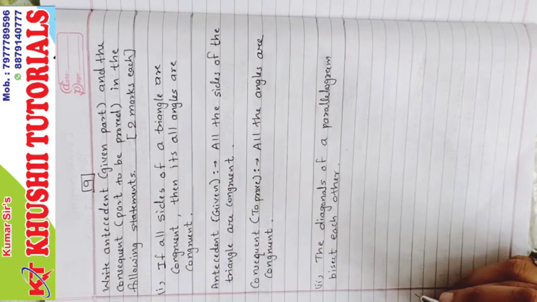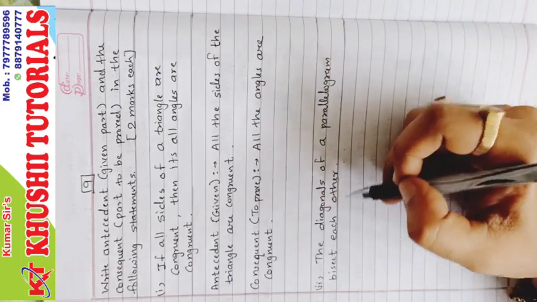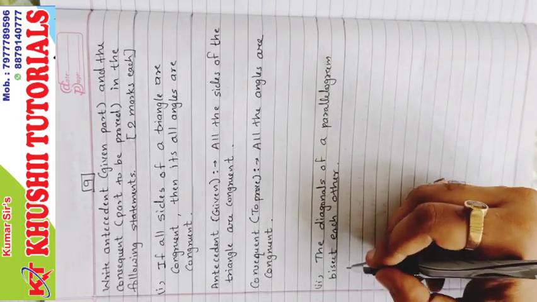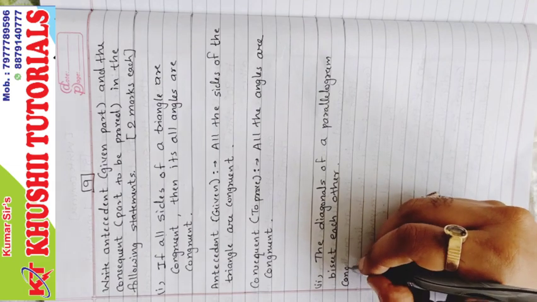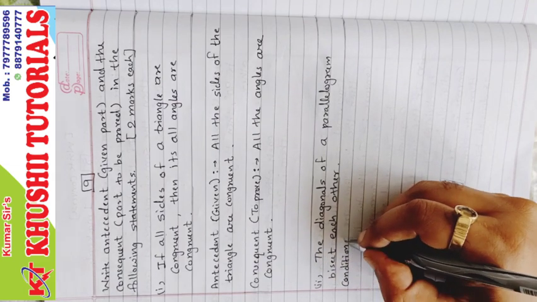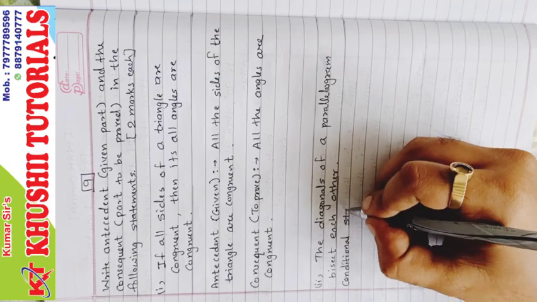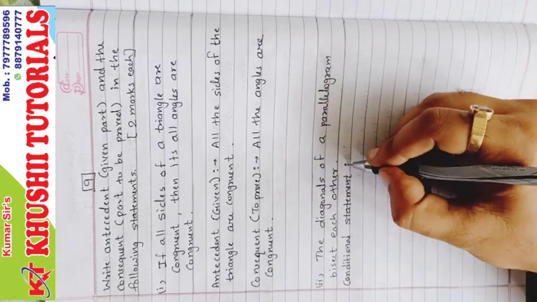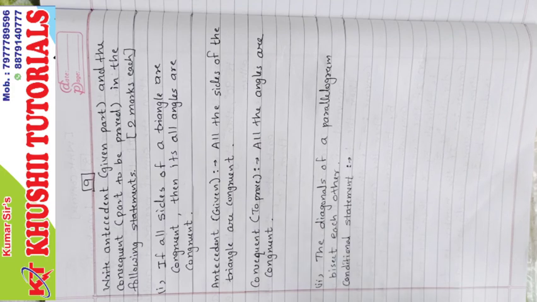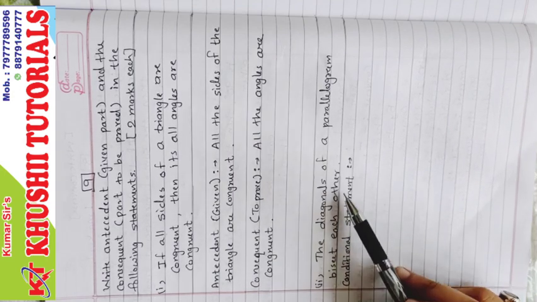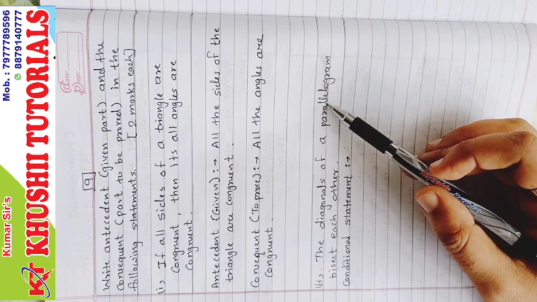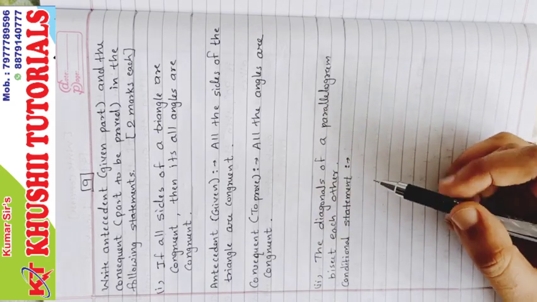Okay, the next one. The diagonals of a parallelogram bisect each other. This statement is not conditional. So we have to first write a conditional statement. And what is the conditional statement? That means if it is a parallelogram, then diagonals bisect each other.